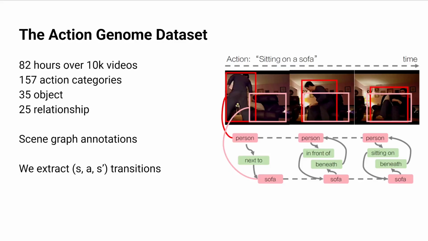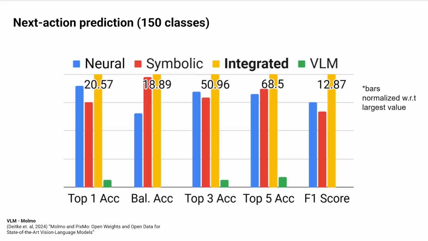We evaluated our Neuro-Symbolic Human Action Models on the Action Genome dataset, which contains over 80 hours of action and scene graph annotated video of humans performing various indoor activities. We extracted state, action, next state transitions to train and evaluate our models. Preliminary results show that our neurosymbolic approach outperforms purely neural or symbolic ablations across all metrics on next action prediction. We also compared against a recent multimodal vision language model, which performed poorly.